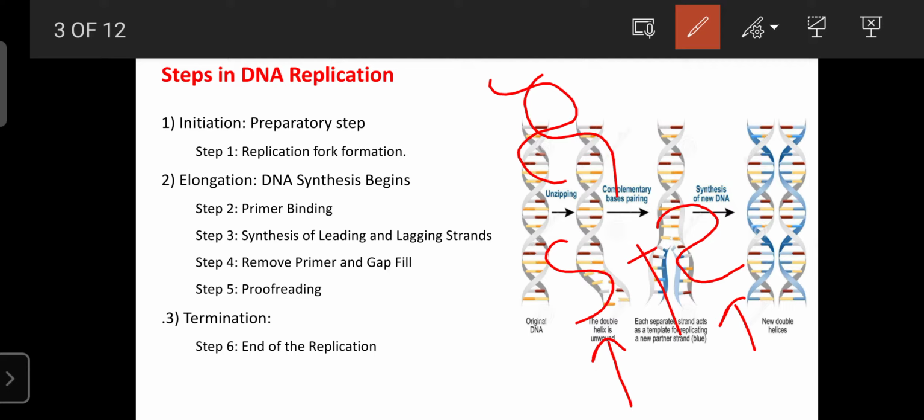Here certain necessary changes will occur that are essential for the formation of the daughter DNA molecule, which is single strand. So this stage is known as the initiation or preparation step involved in DNA replication. It can be categorized into step 1, the replication fork formation, and step 2, known as the elongation. As the name indicates, the chain will be elongated.